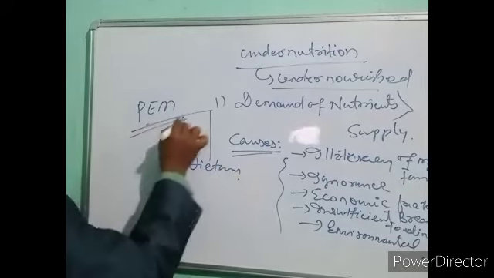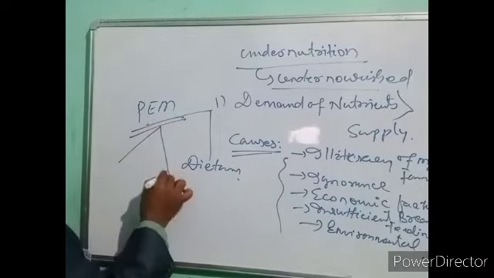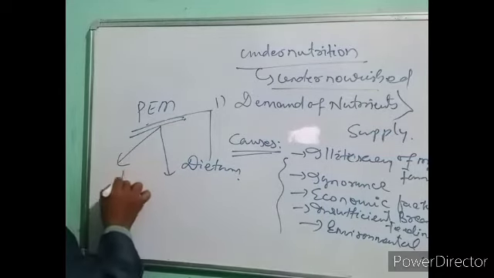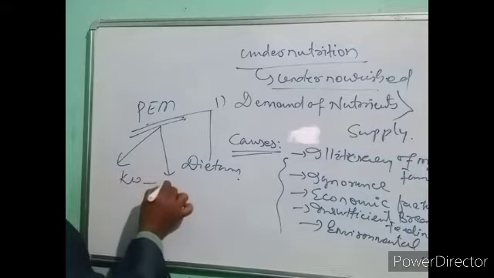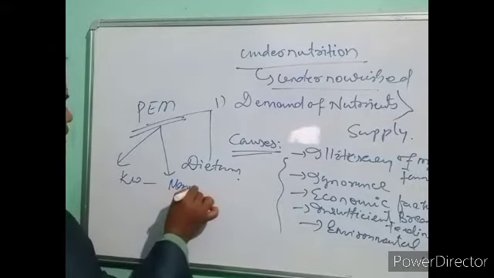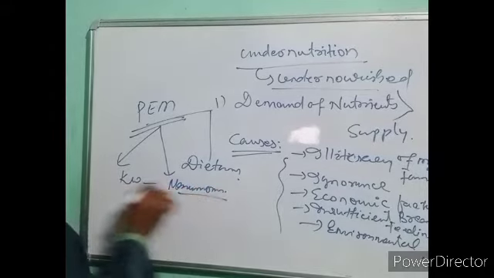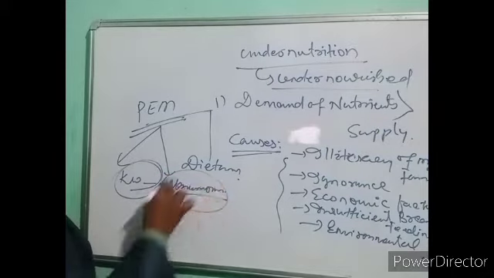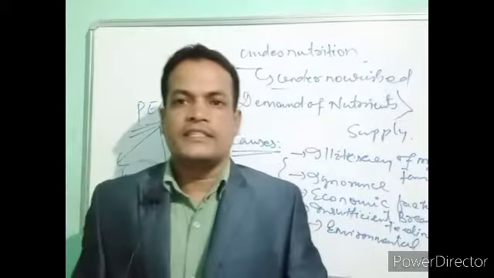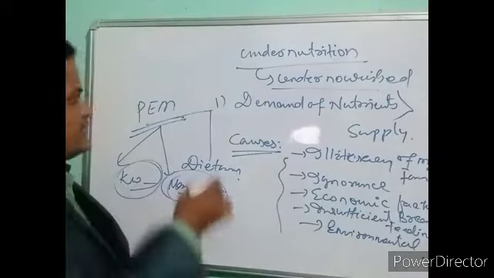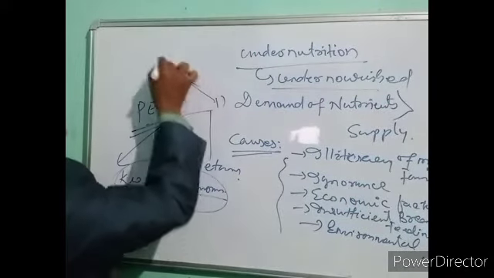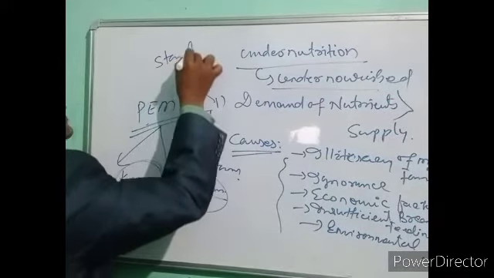So PEM, as I have told, is kwashiorkor and marasmus. We have already written marasmus. This is a calorie deficiency, a protein energy deficiency disease. Another two factors that lead to undernutrition are stunting and wasting.